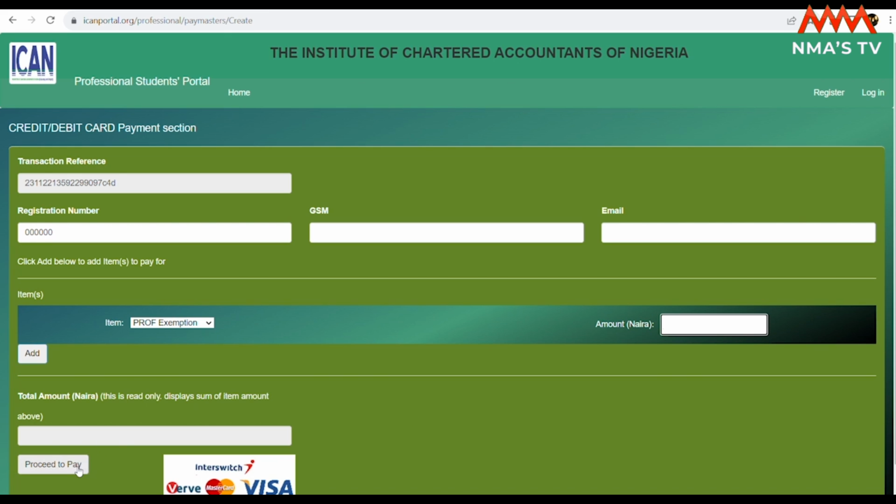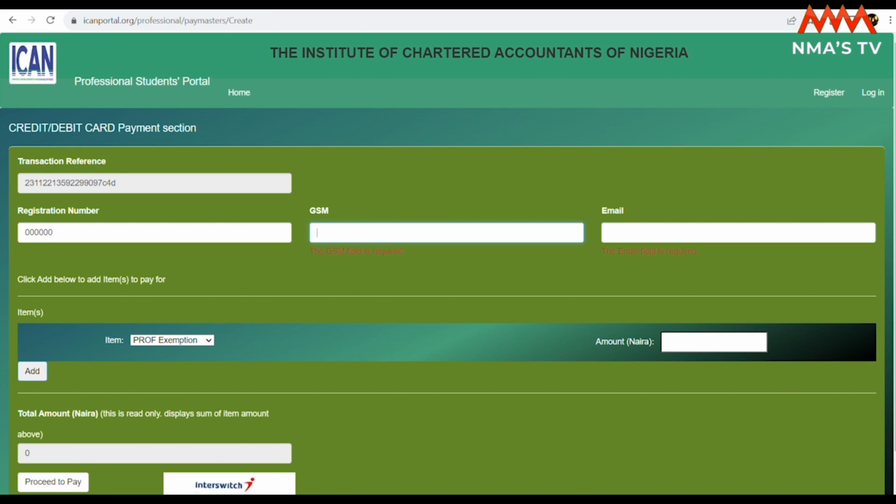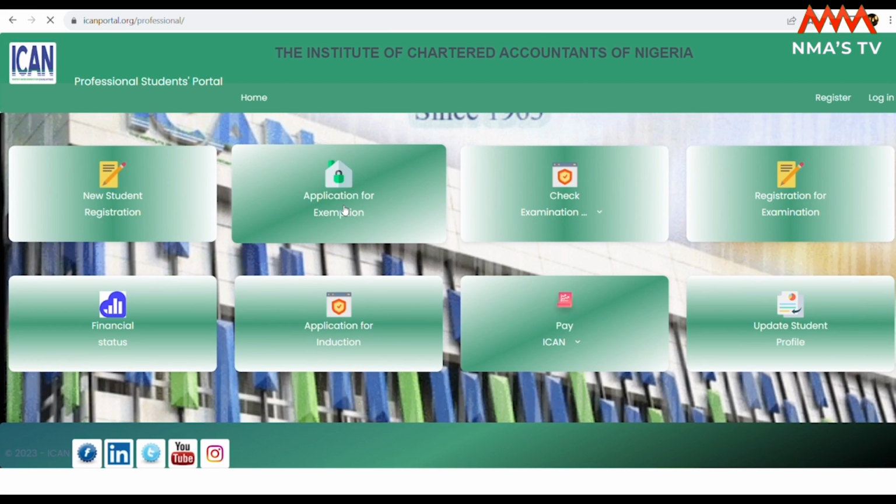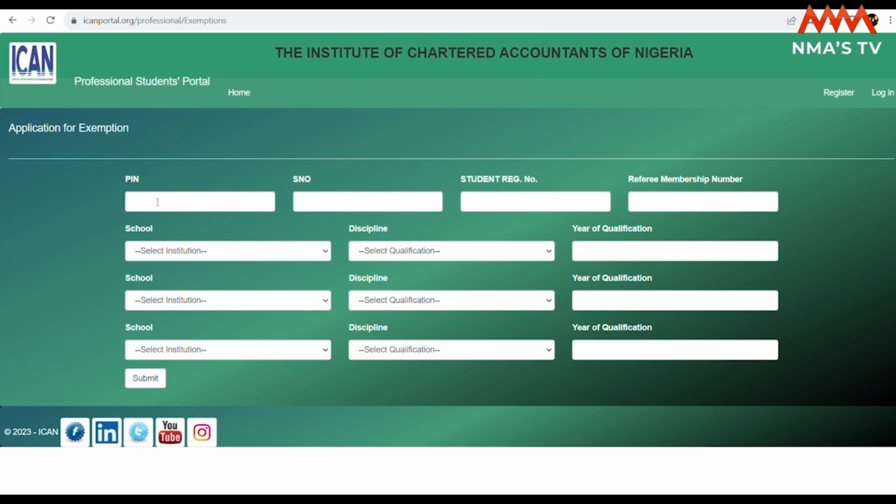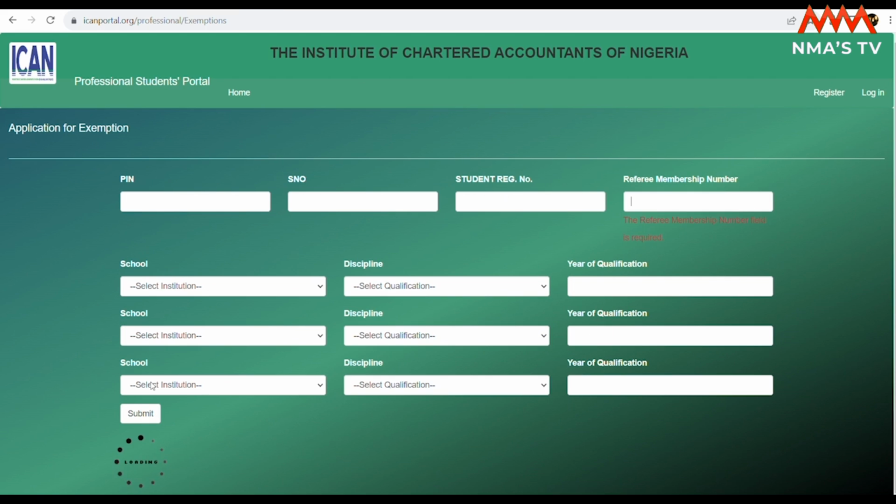After payment, you come back to this website, and then you apply for induction. After payment, a PIN and a serial number would have been generated for you. Input the PIN, input serial number, input your student registration number, your referee's membership number, your institution, discipline, year of qualification, all of the information that you had checked and you saw that qualified you for this exemption. That's what you'll be inputting here. You'll be needing one referee, so you need to get your referee membership number. After filling all of that, don't forget to click on submit, and voila, you have completed your ICAN exemption registration all by yourself.